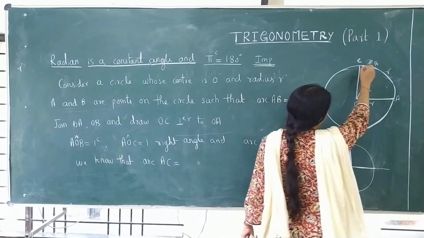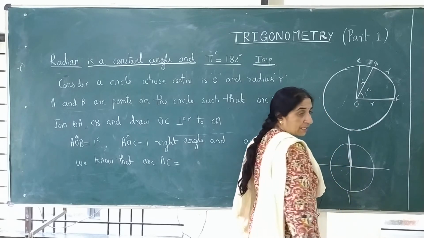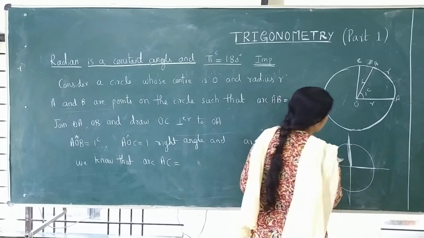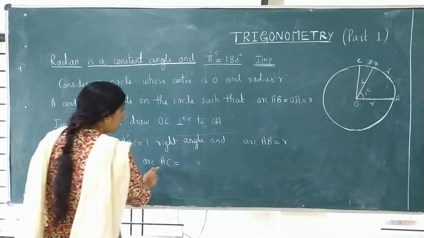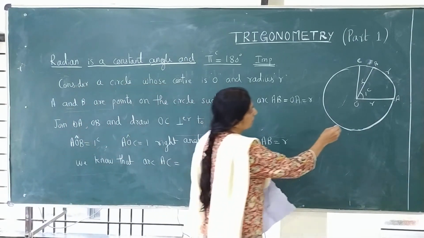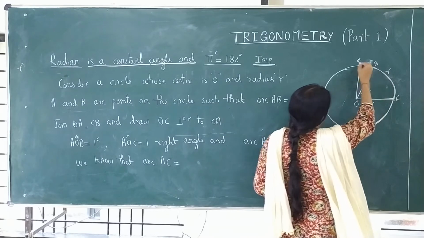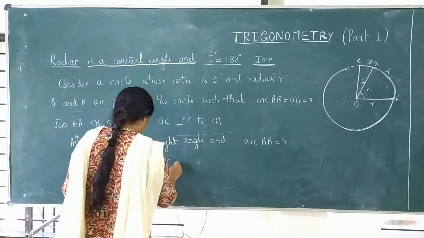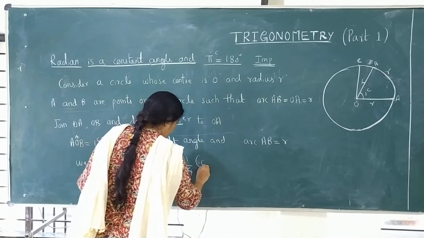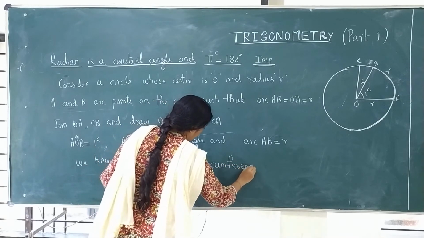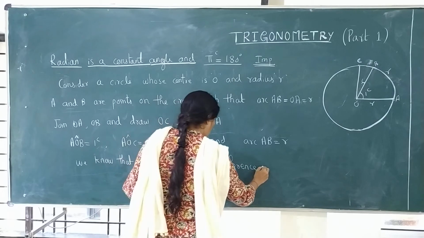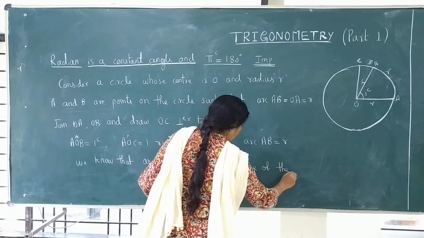See here, AOC is a right angle triangle or what? Right angle triangle means it is a 1/4 of circumference. So arc AC, this one, is 1/4 of the circumference of the circle, correct or not?